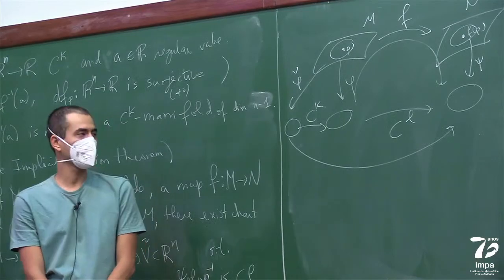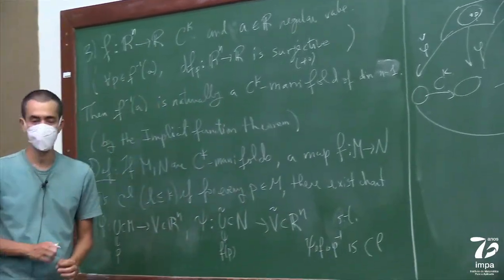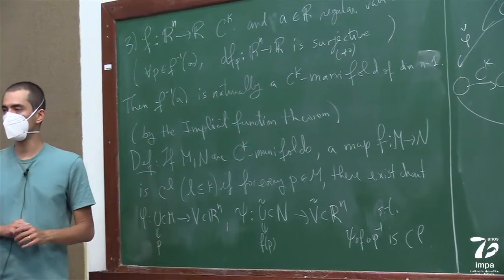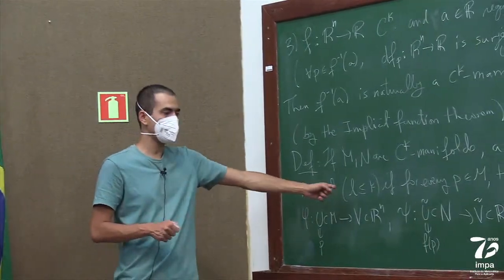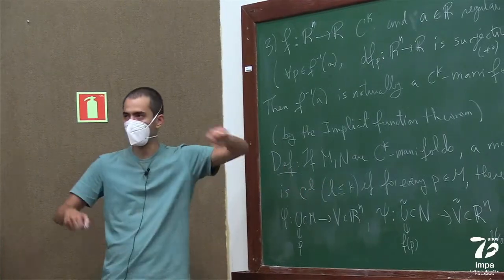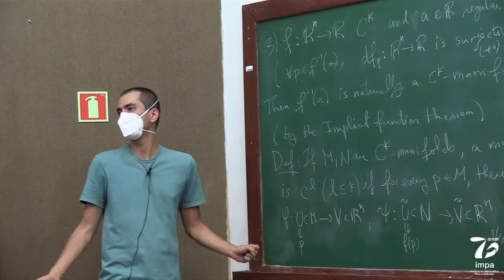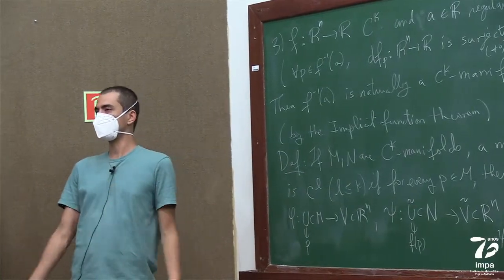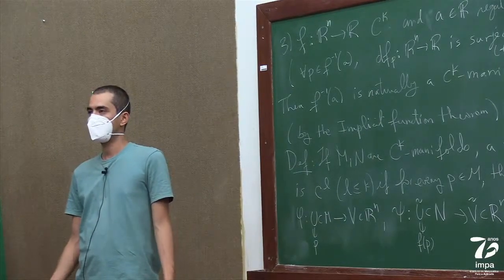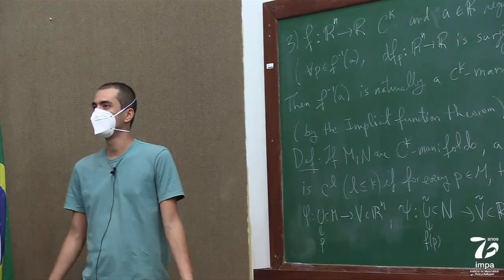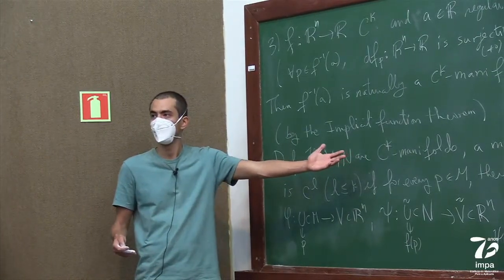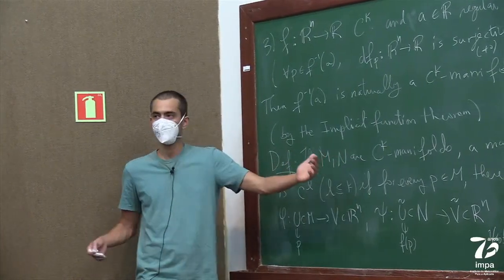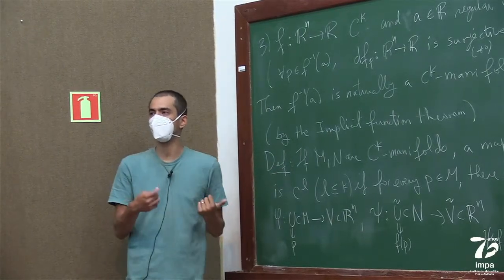So that's why you assume. I mean, if you really want to brute force the definition, you could define this for any L and say that this is CL for every possible chart. But that would be a really strong definition, and I think it would be actually very hard to find CL maps. So the natural thing is when you have a CK manifold, you define maps that are either CK or CL for L less than K.